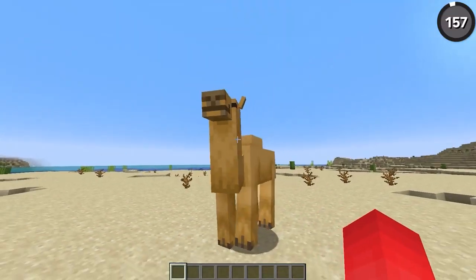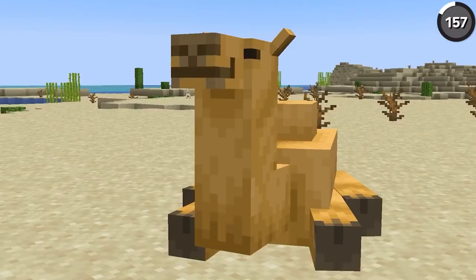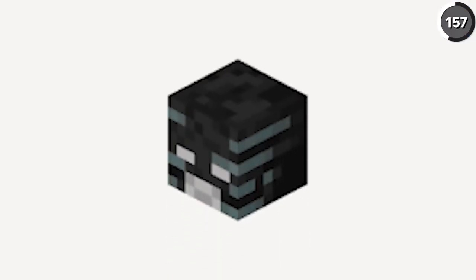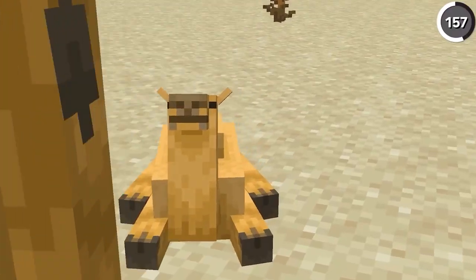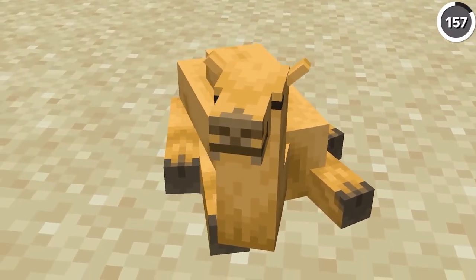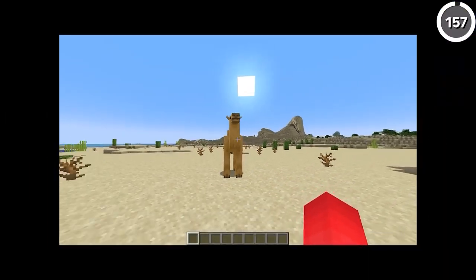If you're able to get up close and personal to a camel's nose, you'll notice that when you look at it dead on, it actually seems to match the texture of a wither skull, which with Minecraft's resolution, it's tough to tell if this was intentional or just about the only way that you could make a camel's nose look right. But intentional or not, it's still a fun Easter egg.